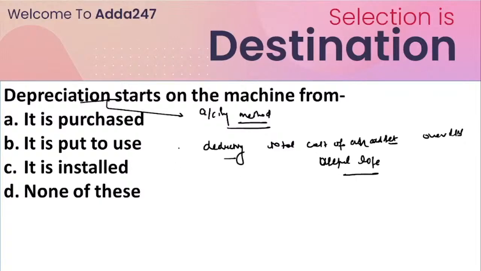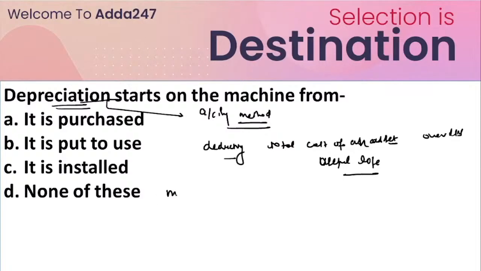Okay, so in depreciation, the monetary value of an asset decreases over time. Whatever assets we purchase, why do we use depreciation?